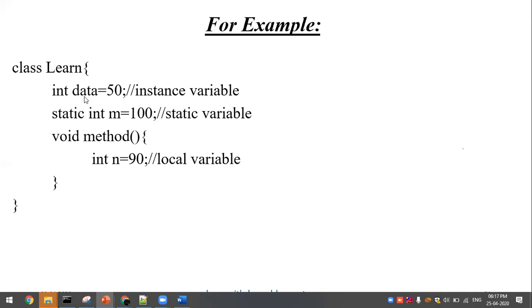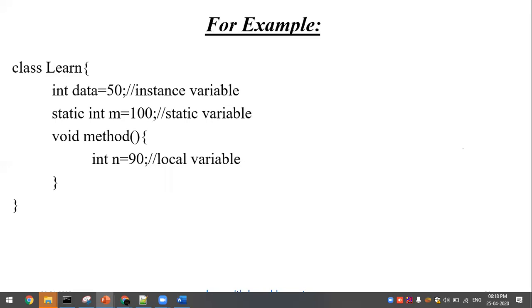Again, for Deepak I will be calling a second instance. What will happen? For the first instance, Pratiksha will get 50, 100, but if it is m plus plus, what will happen? Deepak won't get 100 again, he will get 101. Why? Because static is allowing updation. It will be used to initialize only once in a program, so it won't initialize the value again and again, it will take the updated value.